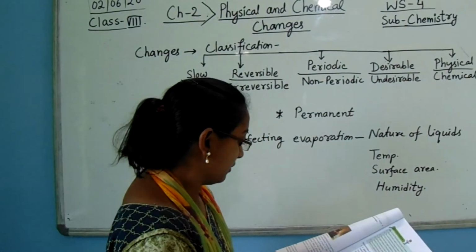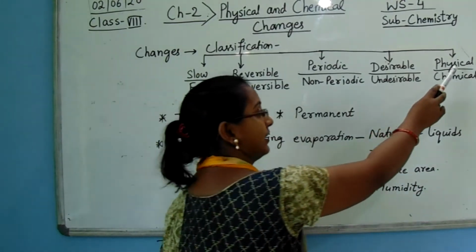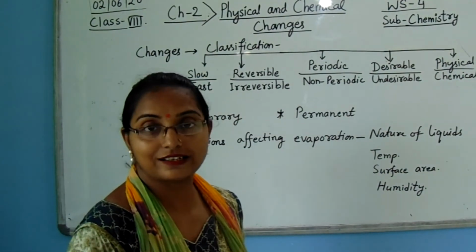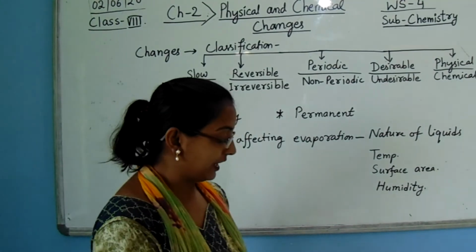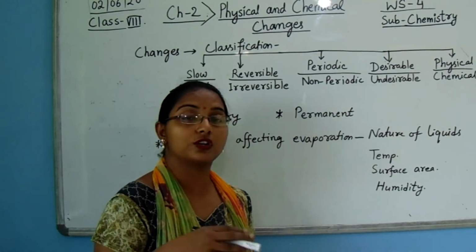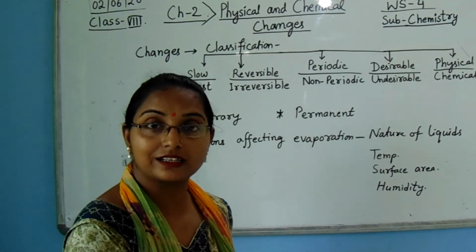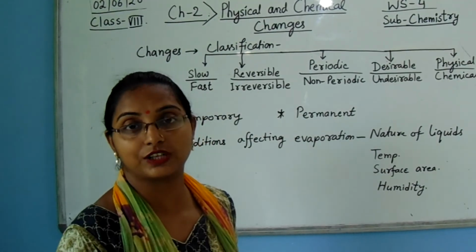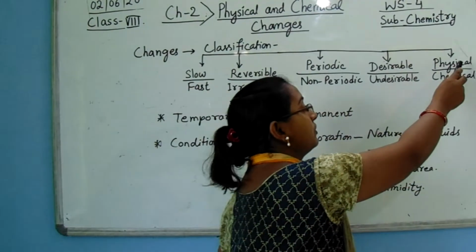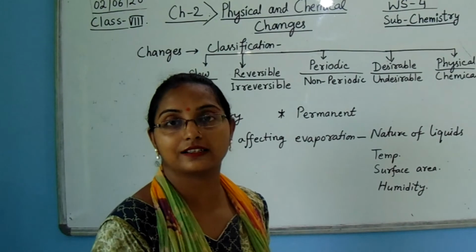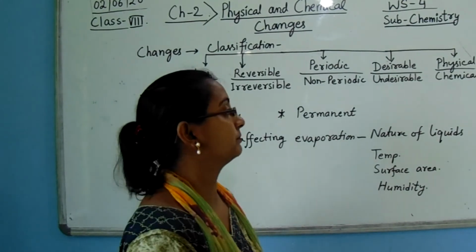Okay. Now physical change and chemical changes. Physical changes are the changes that occur where no new substance is formed, and we can obtain the prior substance after any change. It can be obtained in its prior form.